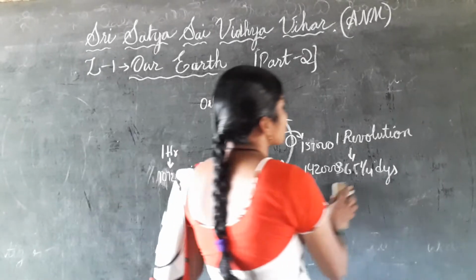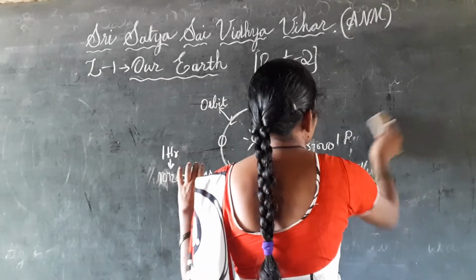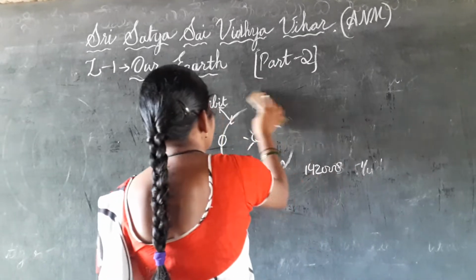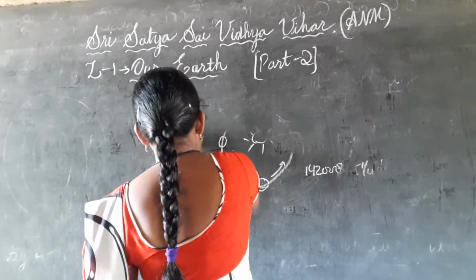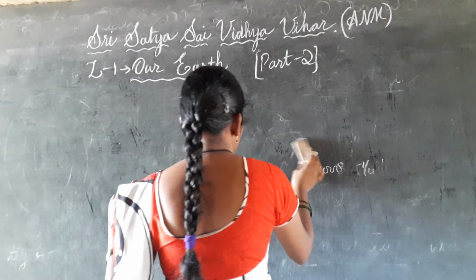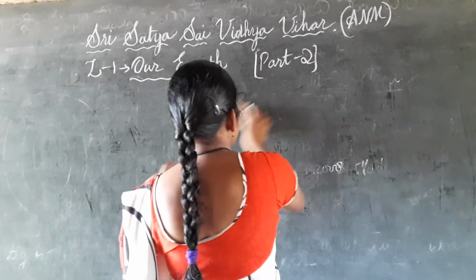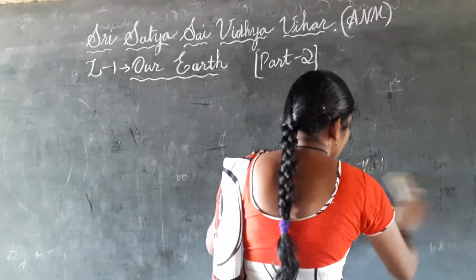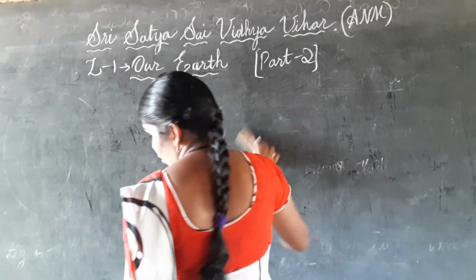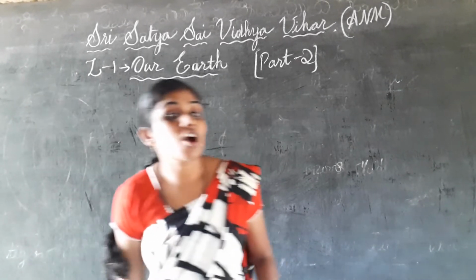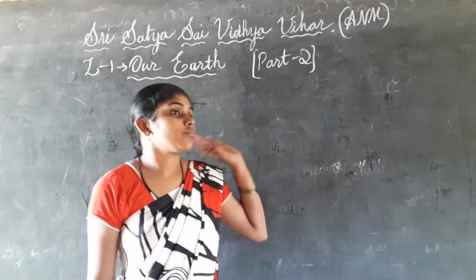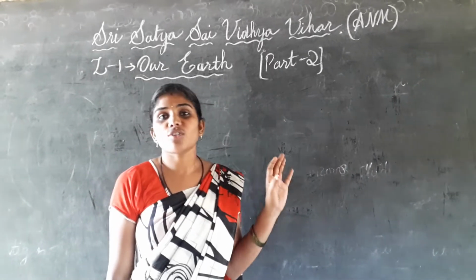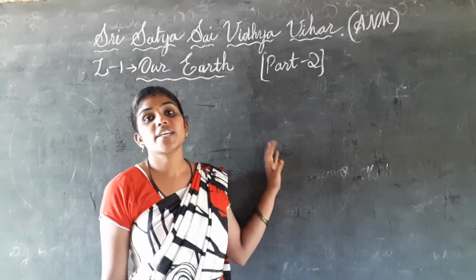Next, coming to the evolution. How was the Earth made? We all say that compared to all the planets, only on Earth there is life.